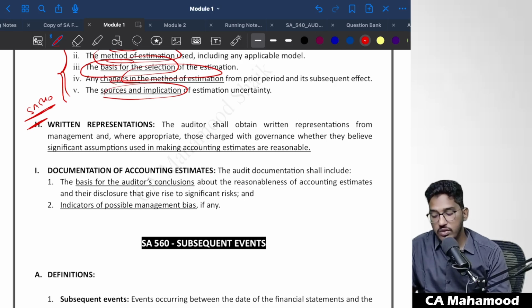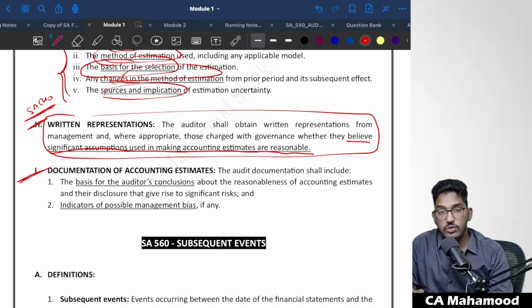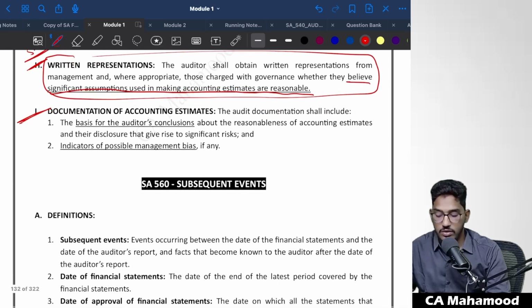Written representation. The auditor shall obtain written representation from the management and, where appropriate, those charged with governance, whether they believe that significant assumptions used in accounting estimates are reasonable. Ask the management to give a written confirmation regarding this. And even you have to document accounting estimates. Whatever things you have performed, whatever accounting estimates you have evaluated, what is the significant risk, how you have tackled it, everything should go to the audit documentation.